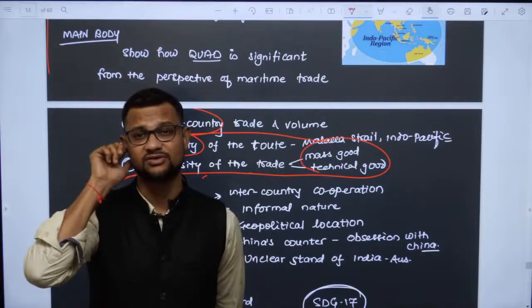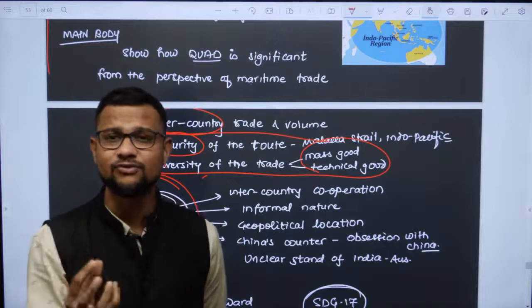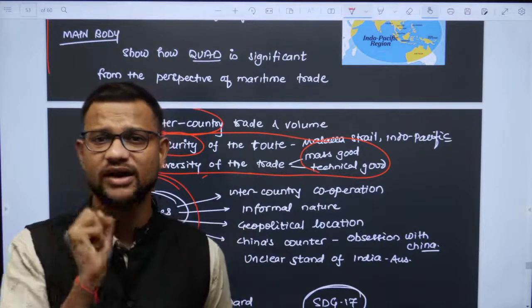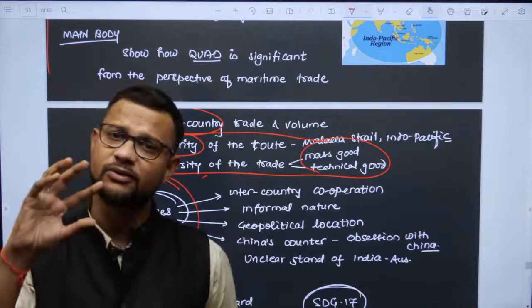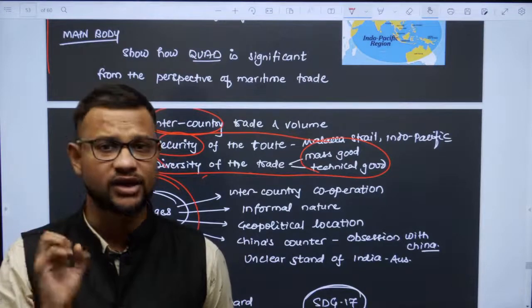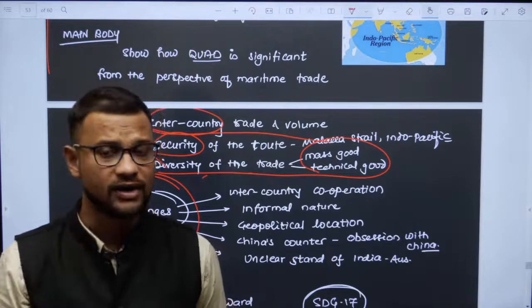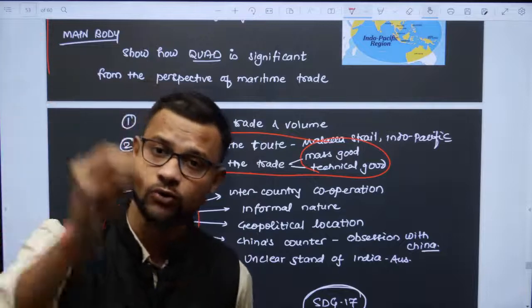Few challenges in the sense that Quad is itself an informal group. It does not have a concrete ground as such. Every country has some skeptical understanding. India is not taking a stand, Australia is unclear about it, and the US is over-focused on China.